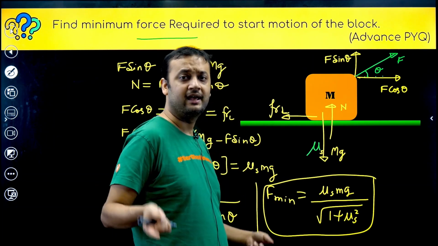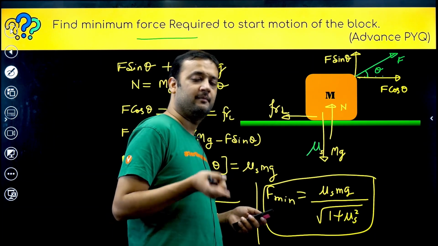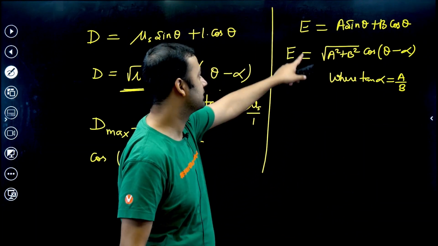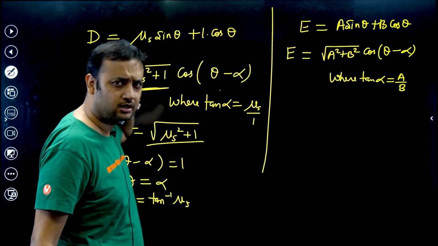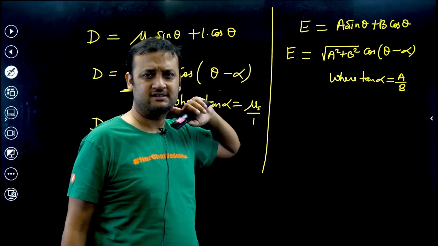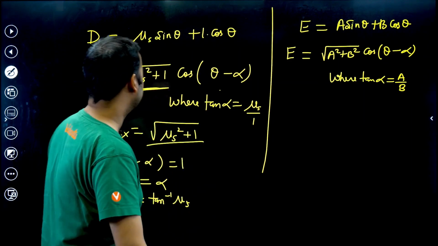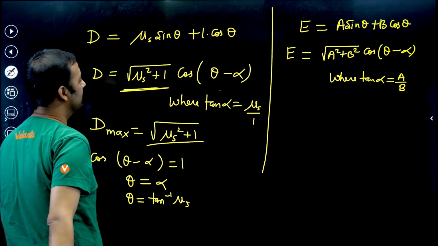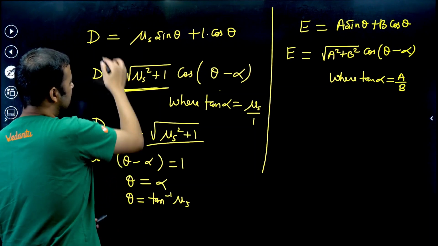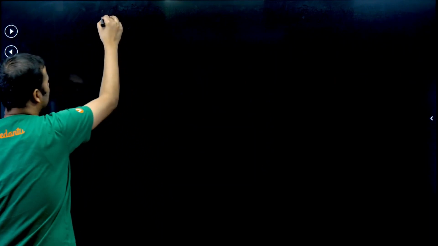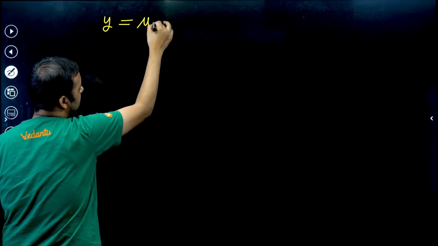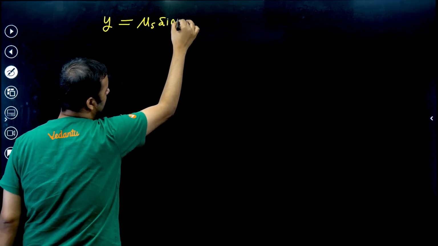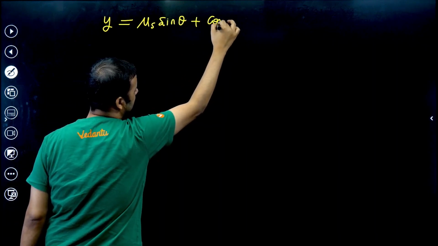I'll explain this result. First, let me prove this result by one more method, for those students who do not know this. We can use differentiation, maxima and minima from mathematics. If you want to maximize the denominator, let's call this y. y is a function of theta. So y is equal to mu s sine theta plus cos theta.